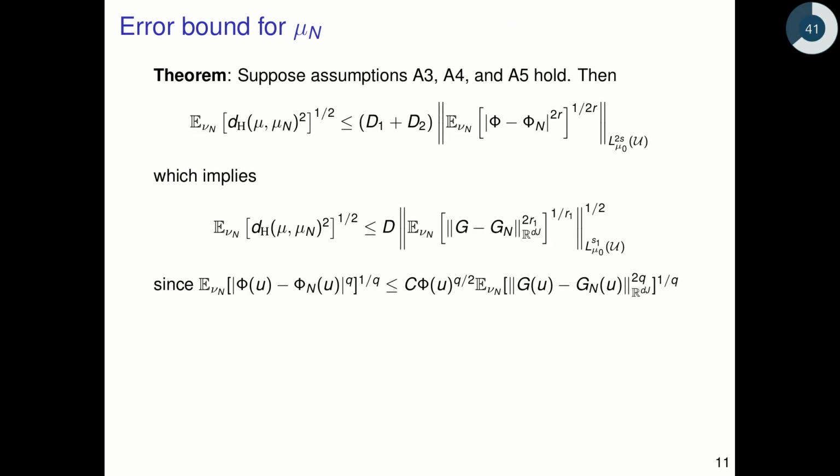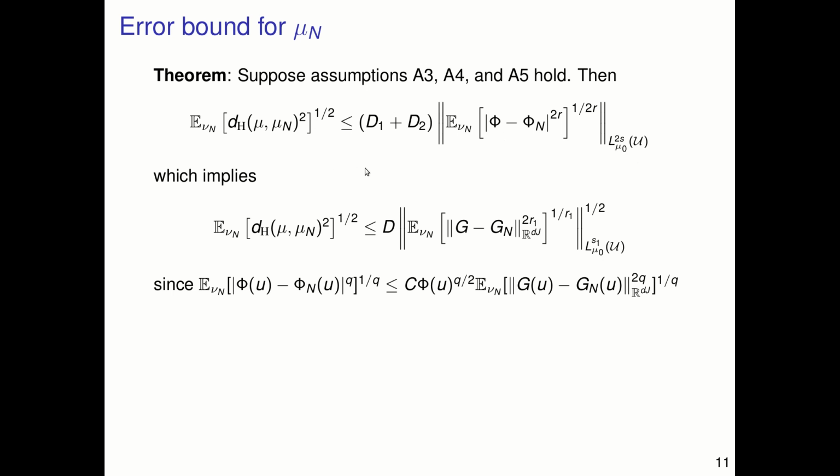We can use these assumptions to develop an error bound for the random approximate posterior mu n. And the theorem goes as follows. Suppose assumptions A3, A4, and A5 hold. Then we have a mean square bound on the Hellinger distance between the true posterior mu and the random approximate posterior mu n, in terms of constants that we won't go into further detail about, times an appropriate bound on the difference between phi and phi n in an appropriate product measure topology between the prior mu naught and the distribution nu n.